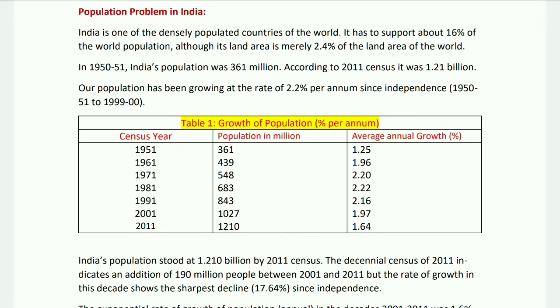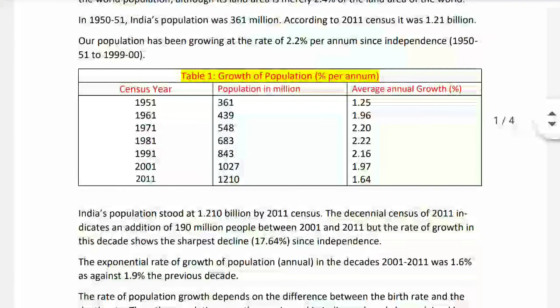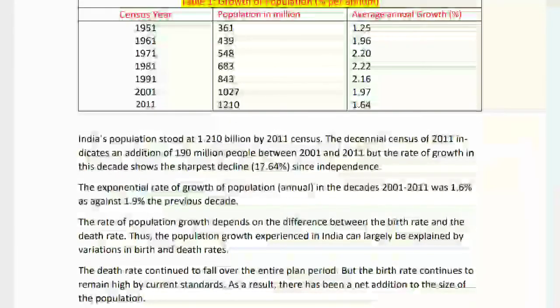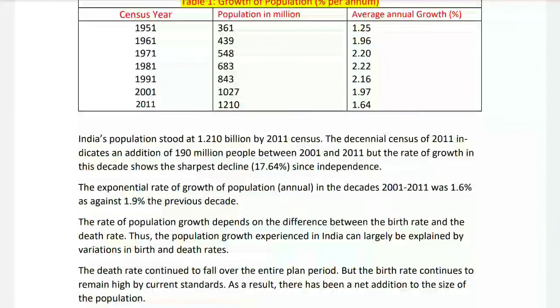India's population stood at 1.21 billion by the 2011 census. The decennial census of 2011 indicates an addition of 190 million people between 2001 and 2011, but the rate of growth in this decade shows the sharpest decline, 17.64% since independence.